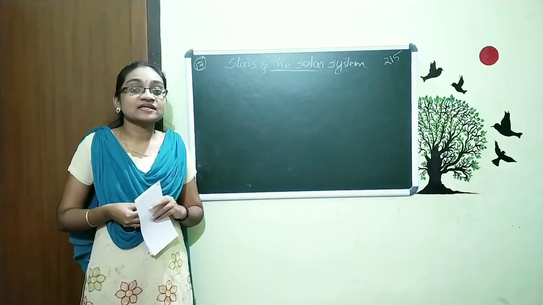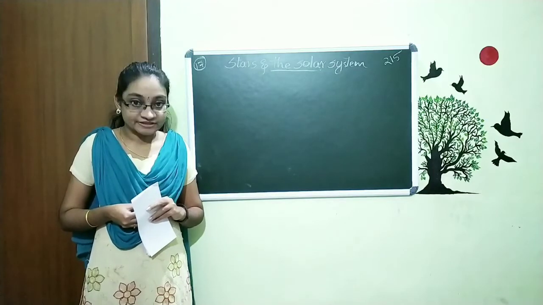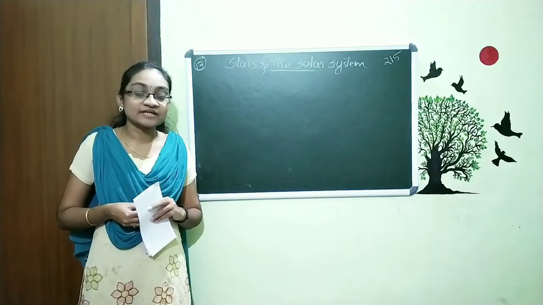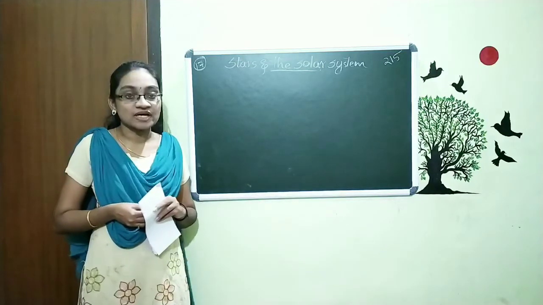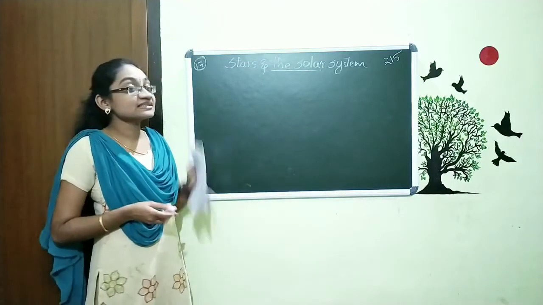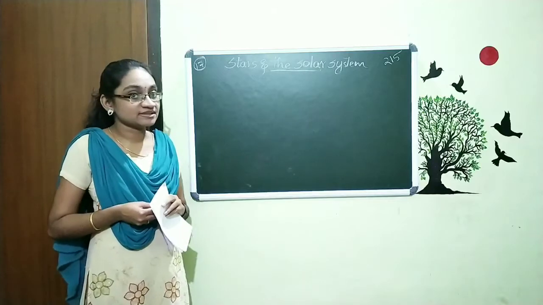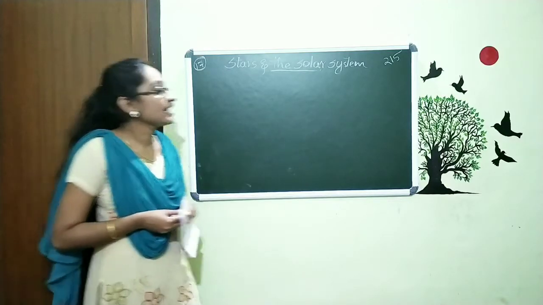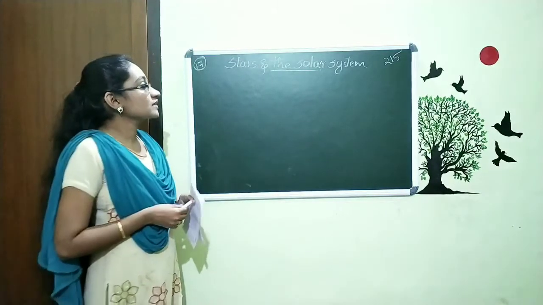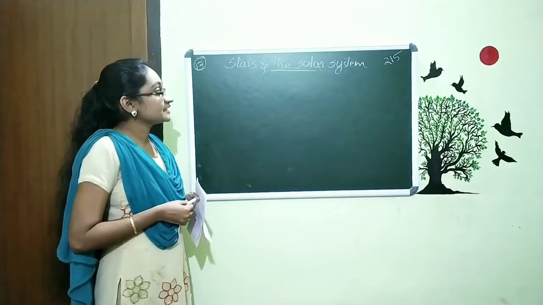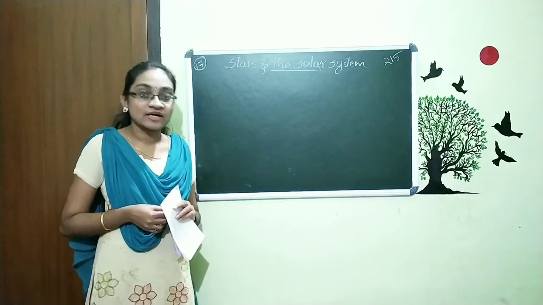In the last class, we concluded the chapter friction. Today we are going to start a new chapter and its name is Stars and the Solar System. This is the 17th chapter and the page number is 215. Take your textbook and look at this chapter. The chapter name is Stars and the Solar System.